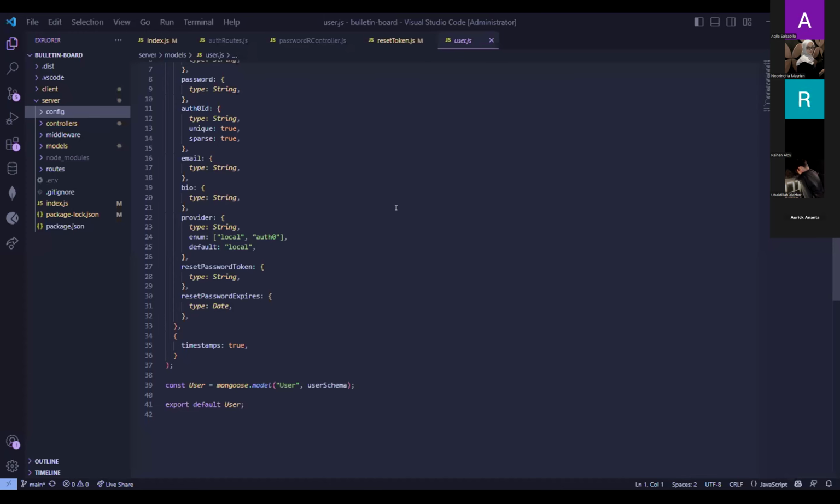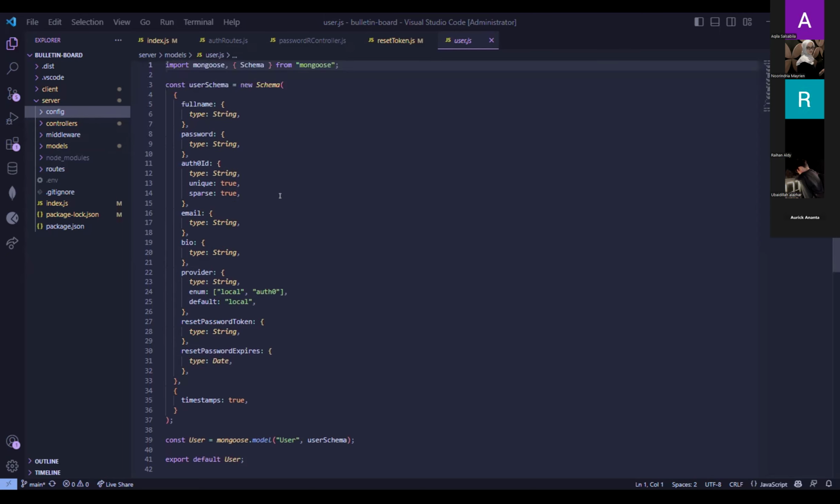Okay. Now I want to quickly share and explain about the back end in the code. So first of all, we have a bunch of folders in here. As you can see, there's config, controller, middleware, models, and then routes and index.js. I'm not going to explain everything because I just want to explain only config, controller, and model. So the rest of it will be explained by my friend Aurick.